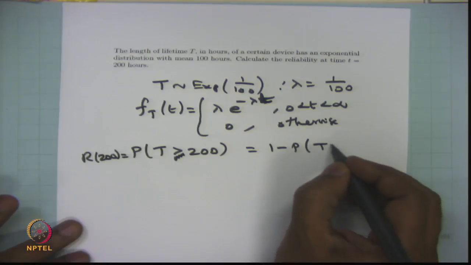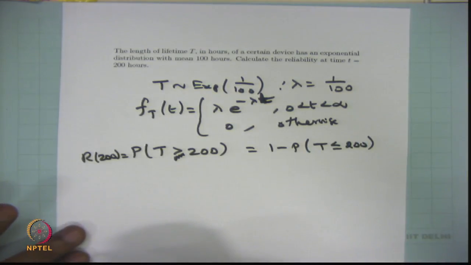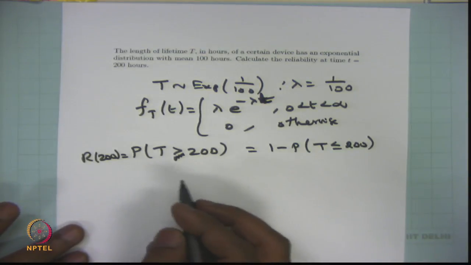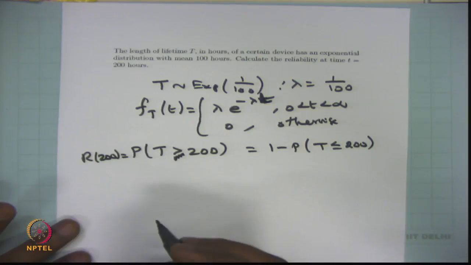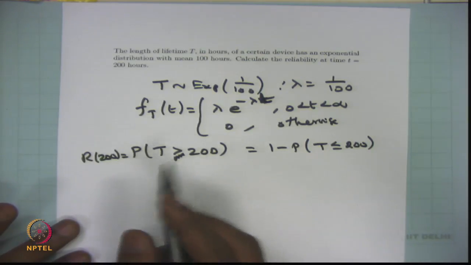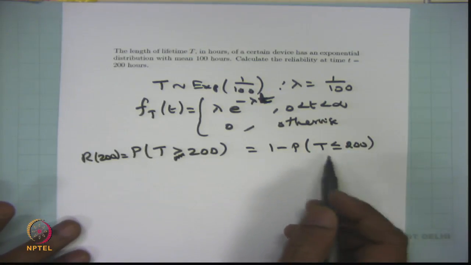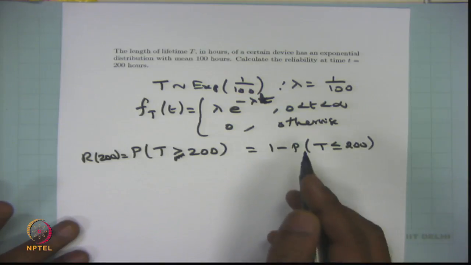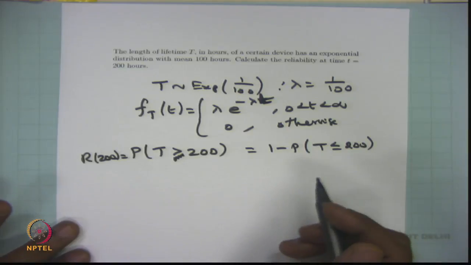So this is the same as 1 minus the probability that T is less than or equal to 200. Either you find the probability of greater than 200, that means you integrate the probability density function over the interval 200 to infinity, or you find the probability that T is less than or equal to 200 by integrating from 0 to 200 the probability density function. Both are one and the same.